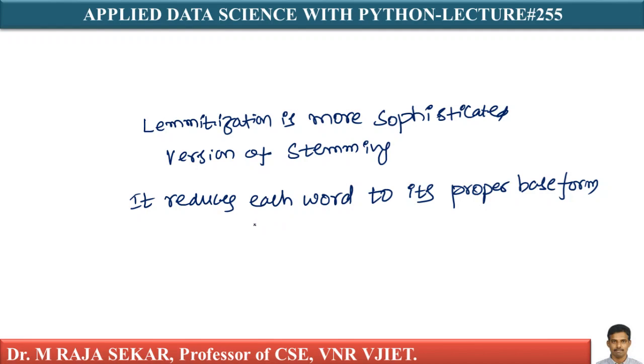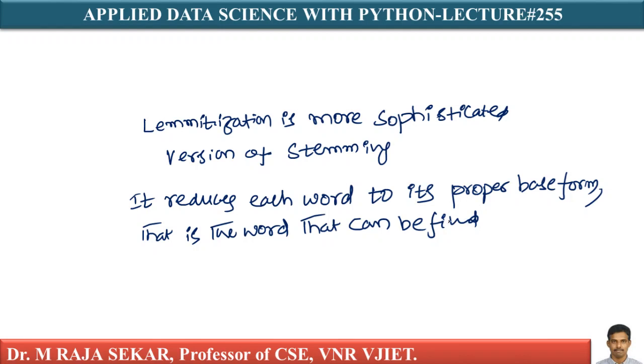That is a word that can be found. Where can one find it? A valid word means one that can be found in a dictionary. I can find such words in an English dictionary if it is the English language. Lemmatization provides better results. Always understand, it provides better results.